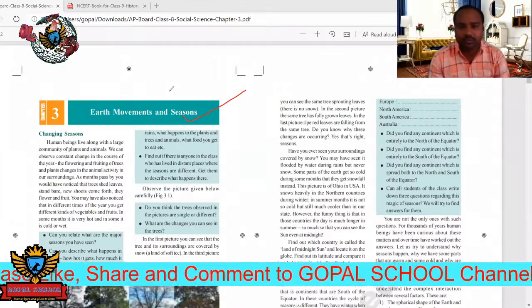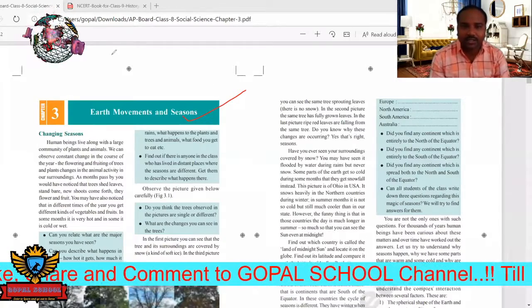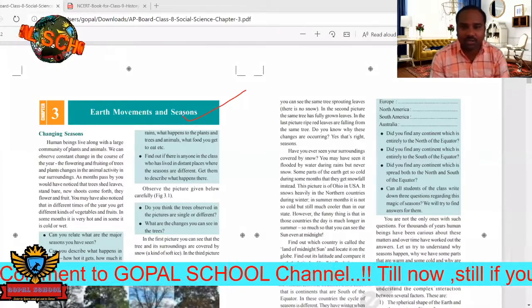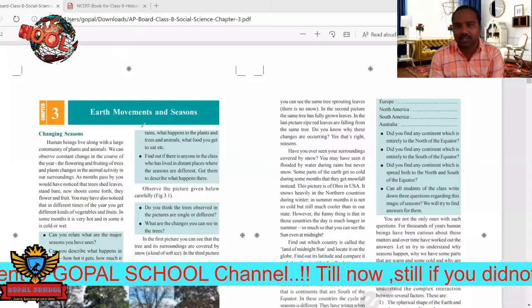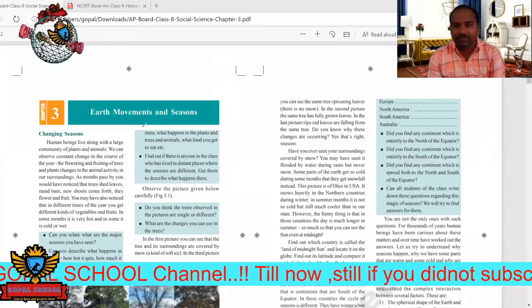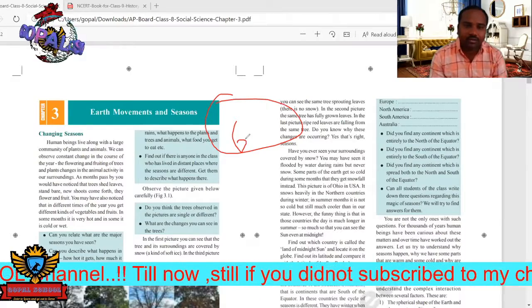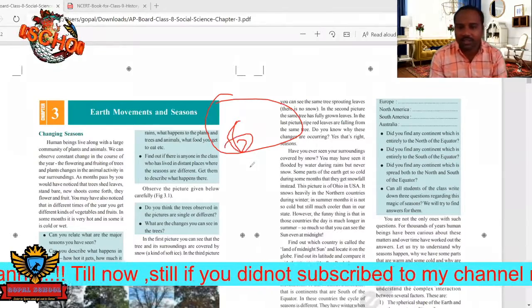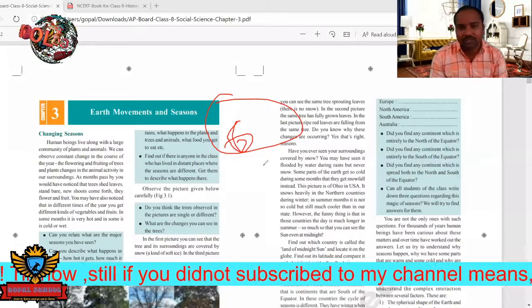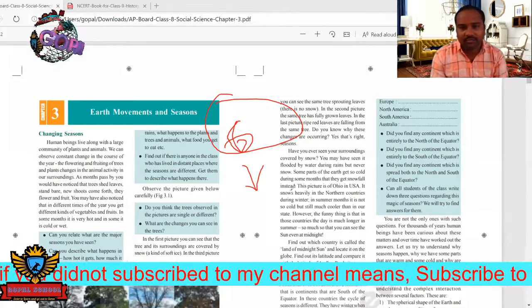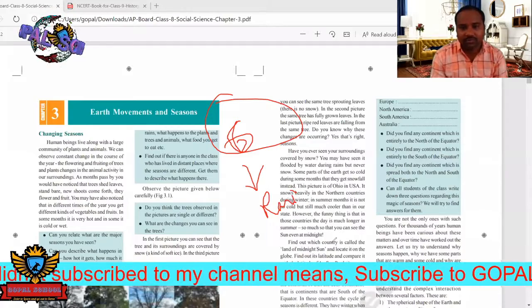Before going to this, how many seasons are there in our country? In general, we can classify the seasons in many types, but in general there are 6 seasons. The first one is the rainy season, next the summer season, and the winter season.